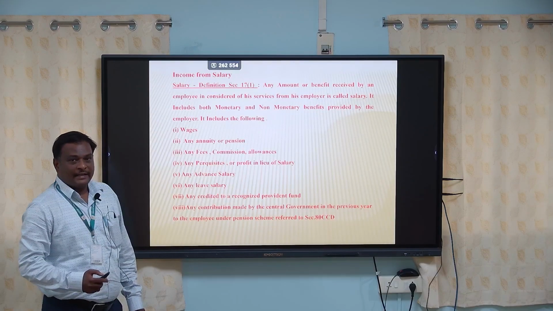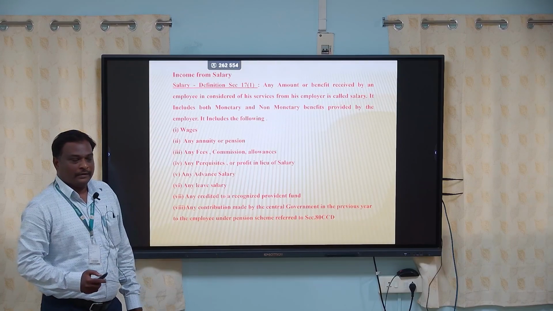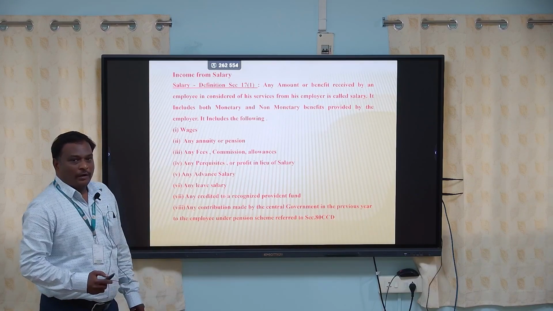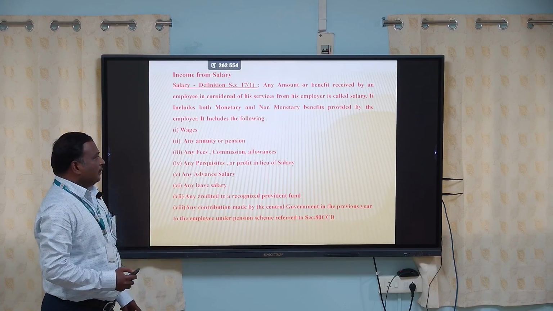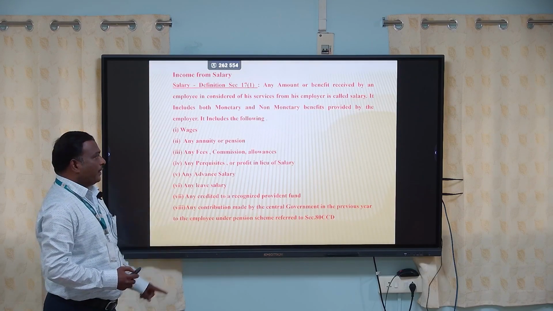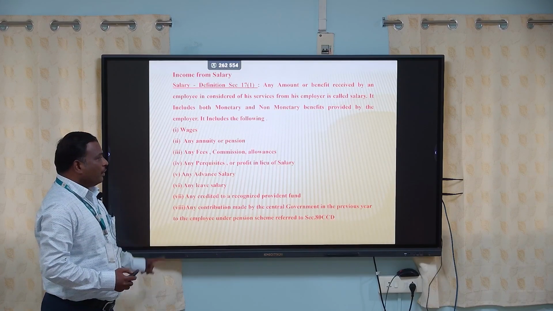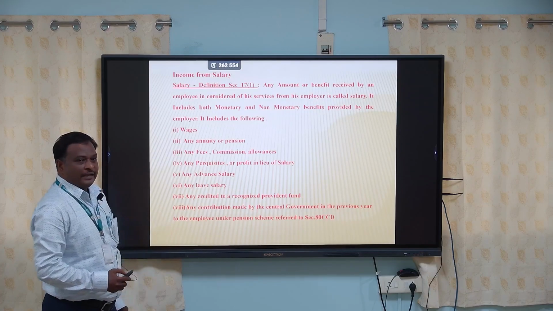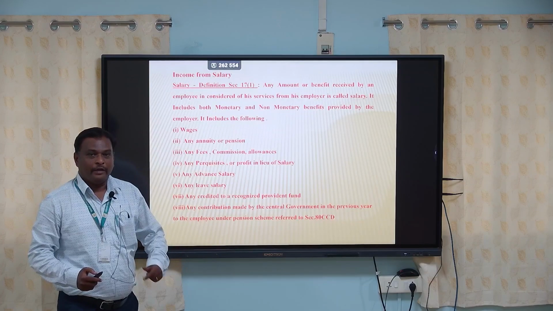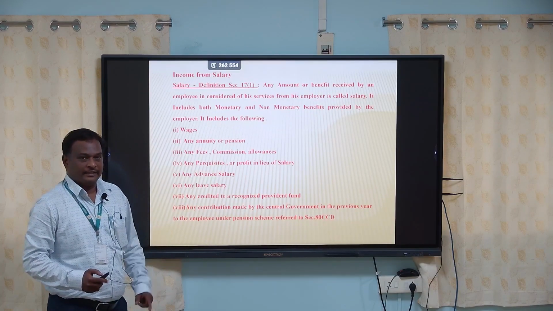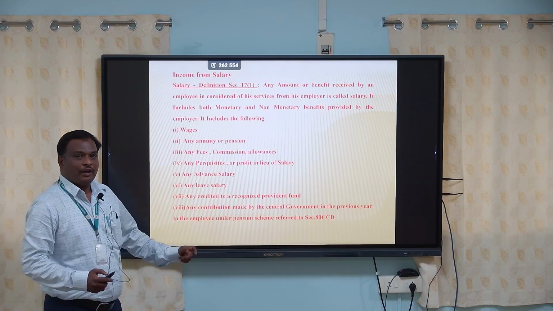Income from salary. Salary definition. Salary definition comes under section 17, subsection 1. Any amount or benefit received by the employee for his service from his employer is called salary. It includes both monetary and non-monetary benefits provided by the employer. Salary will be received at the end of the month. It is given by the employer to his employee for his service. The salary may be received in monetary benefits and non-monetary benefits.